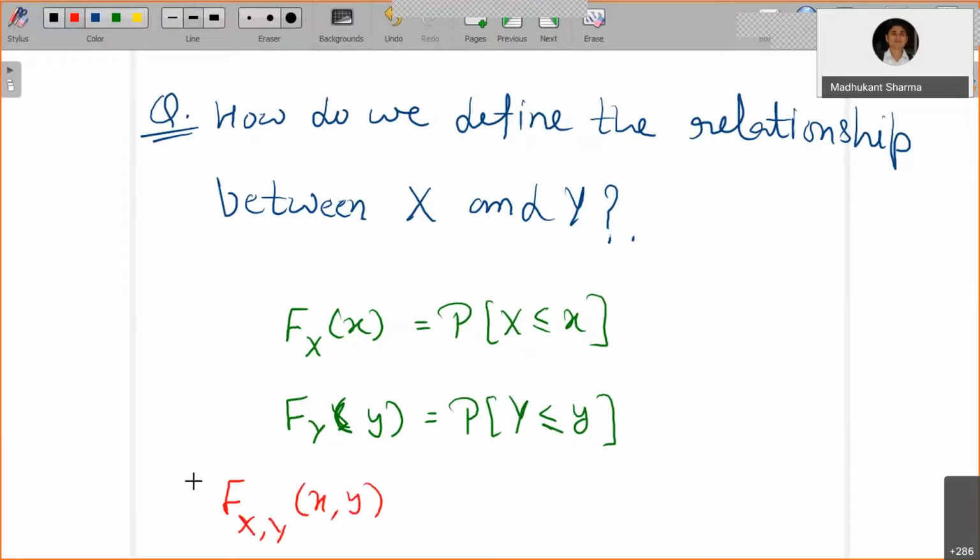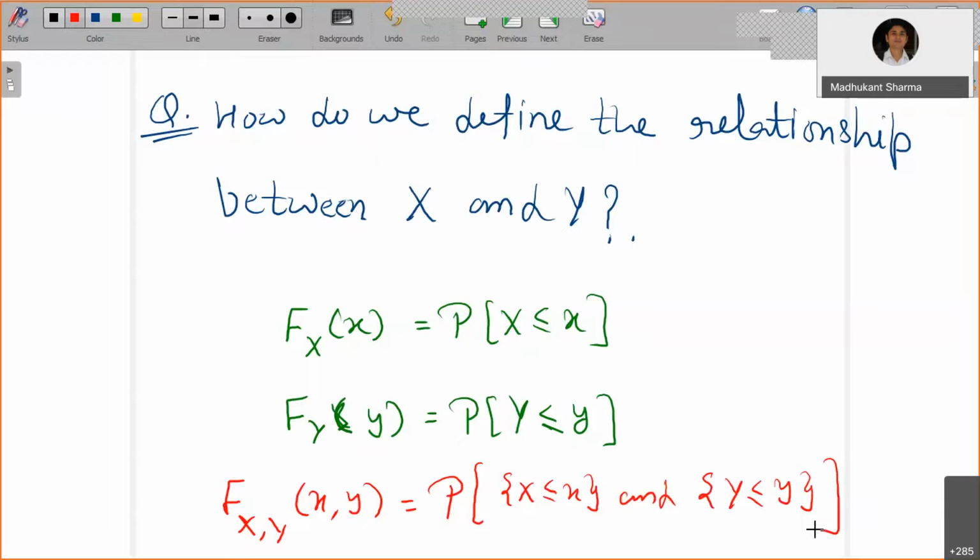So certainly the new capital F has a dependence on both x comma y, and it's going to be a function of two variables. And how do you assign it? It is the probability of all possible X less than or equal to x and all Y less than or equal to y. So this is how you will define the joint CDF for jointly distributed random variables. Similarly for the joint PMF and joint PDF and so on.